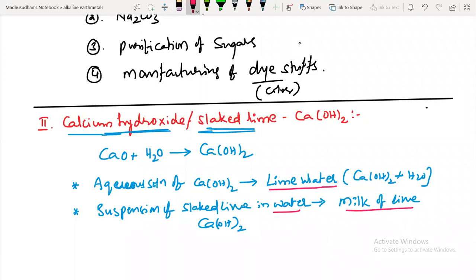But in a suspension, the calcium hydroxide is in water, and in the water, some suspended particles of calcium hydroxide you can see clearly. That is suspension. That is called milk of lime. It appears white in color, so it has a milky appearance. In aqueous solution, it is a completely homogeneous mixture of calcium hydroxide and water. That is the difference between lime water and milk of lime.